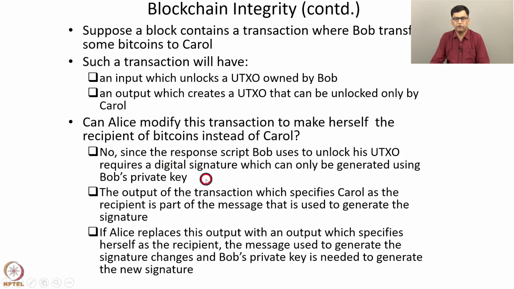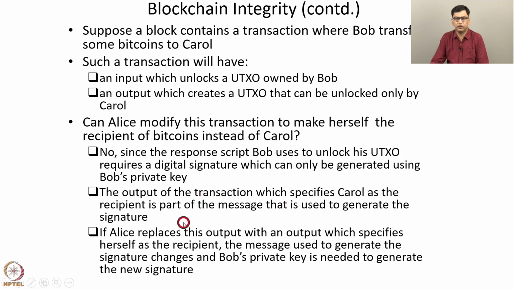The output of the transaction which specifies Carol as the recipient is part of the message that is used to generate this signature. If Alice replaces this output with an output which specifies herself as the recipient, then the message used to generate the signature changes, and Bob's private key is required to generate the new signature. And Alice does not have Bob's private key, so hence Alice is not able to replace Carol as the recipient by herself.